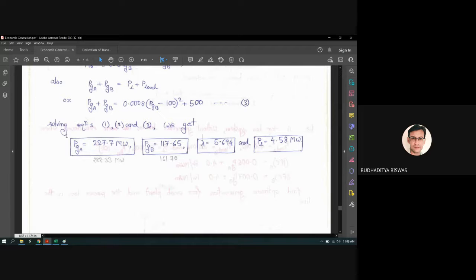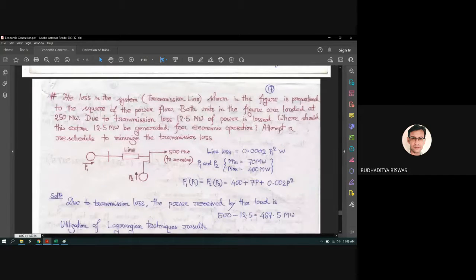I'll give you one MATLAB program for solving the economic criteria using the transmission losses also. So just put in the input values and you can check that answer yourself. Okay. Come to the last one. The loss, the next one, that how you understand that this will give you the exact economic operation. Okay, so here is the proof of this second one. Now come to this one.